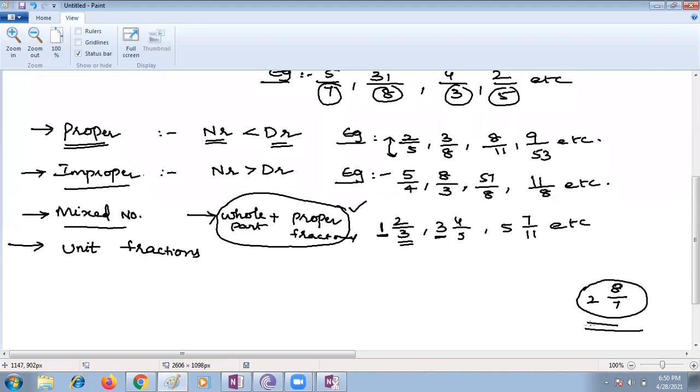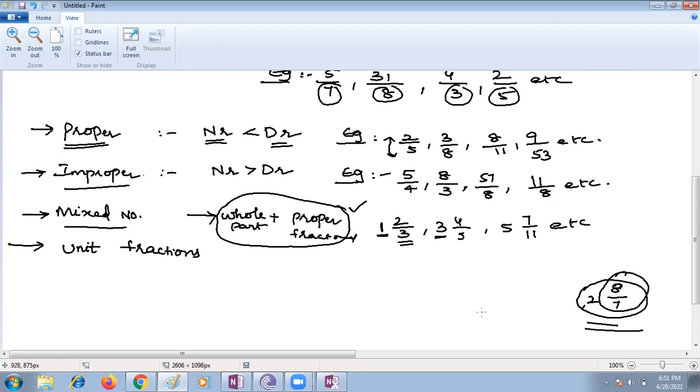Is it a mixed fraction? Yes, ma'am. That is a mixed fraction. Harini, why? Ma'am, it's improper because the denominator is less than the numerator. Very good. Here the numerator is greater than the denominator.